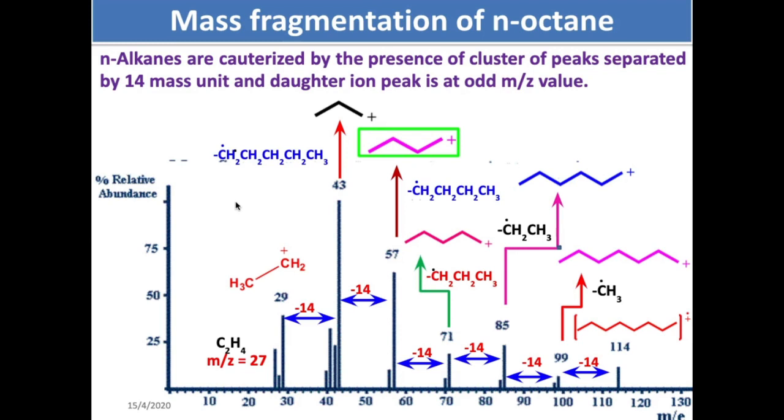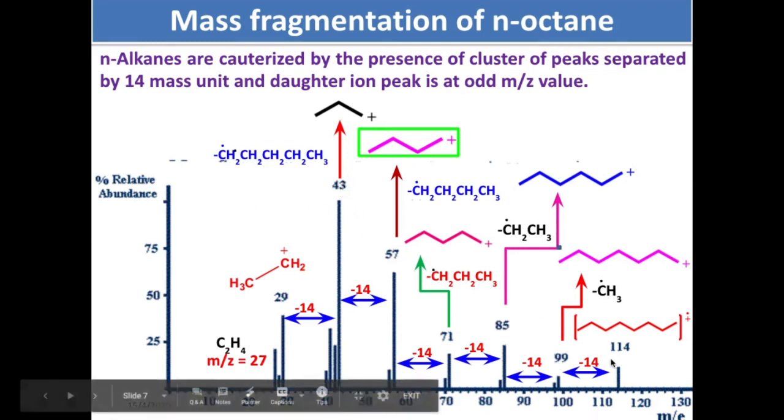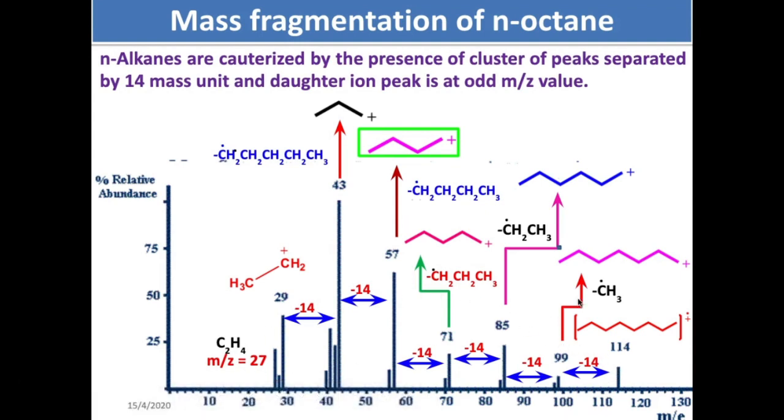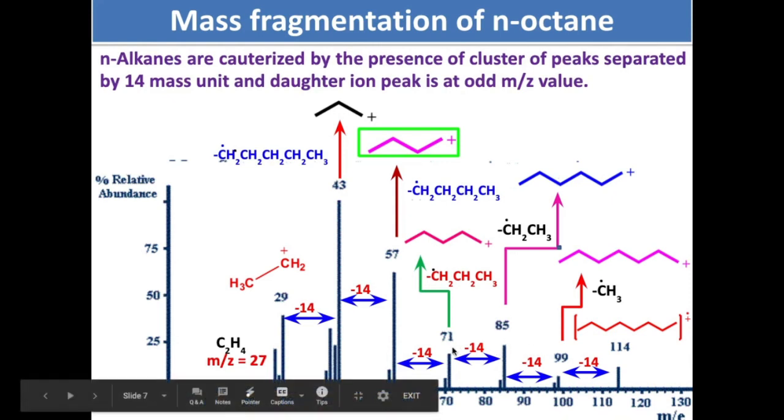At the end you get this carbocation, and the last one is this. If you see, this is the most intense peak, the 100% intensity, which we call the base peak, and this is what we call the molecular ion peak. All the other peaks are called daughter ion peaks. And if you look at it, the intensity of each peak is different.